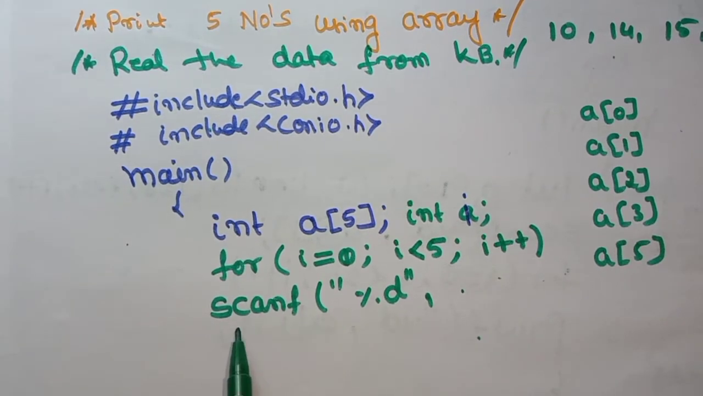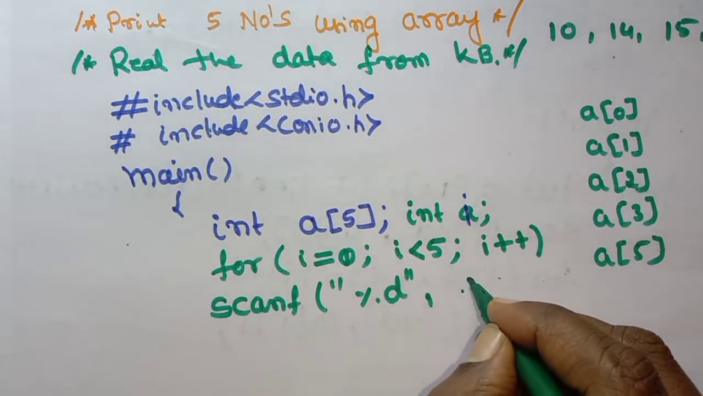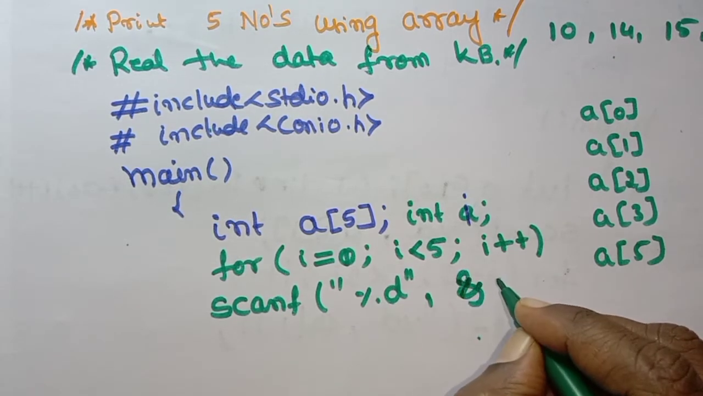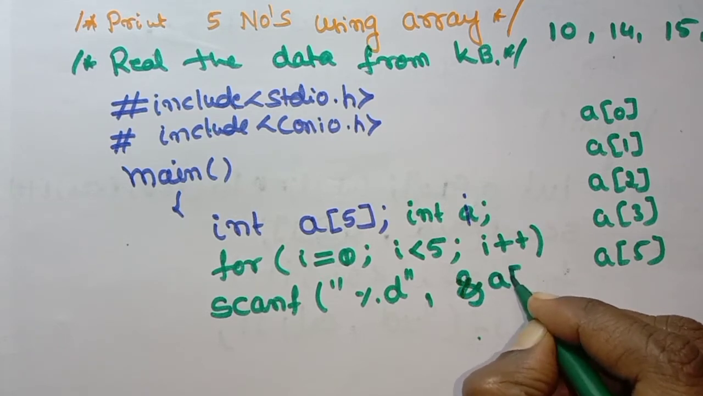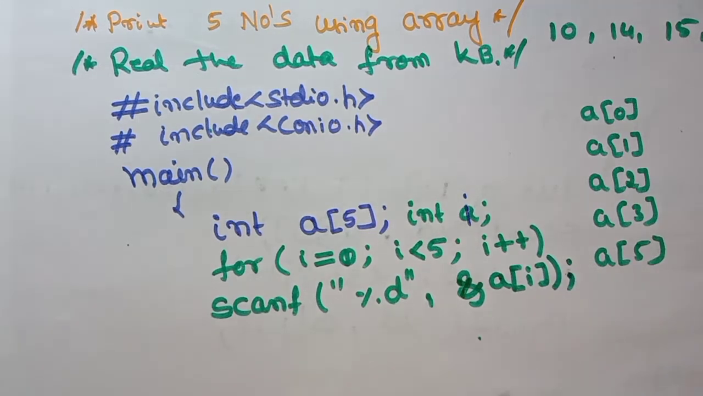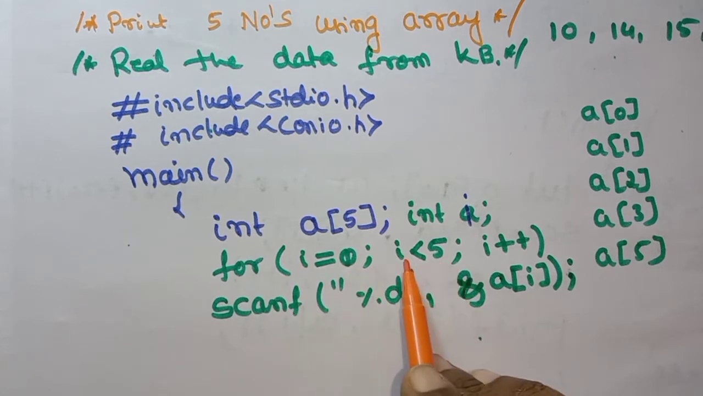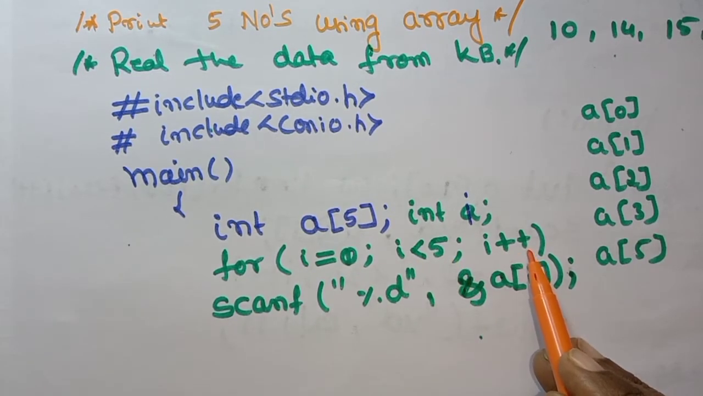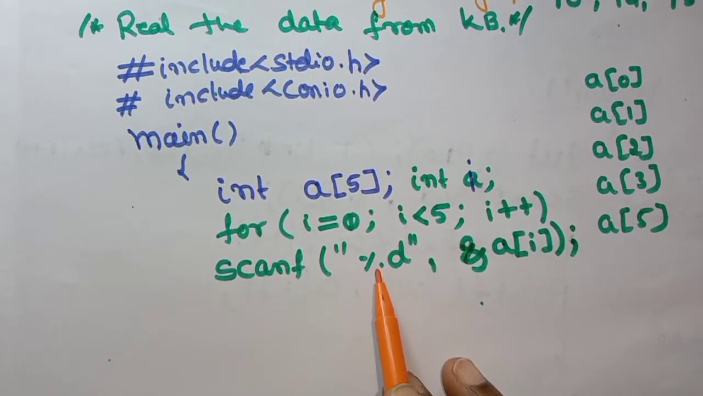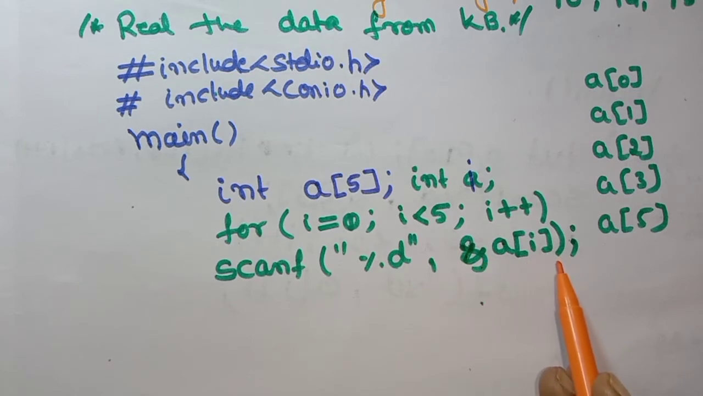Okay, and here what are you going to write? Scanf percentage d, ampersand A of I, and the semicolon. So here what have you taken? For I is equal to 0: initialization, test condition and the increment. Afterward, I want to read the number. So you have taken scanf percentage d, ampersand of A of I.